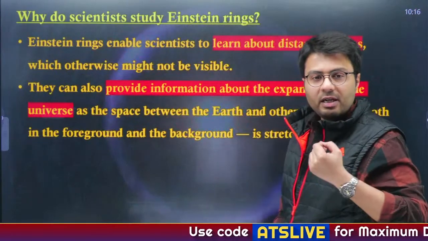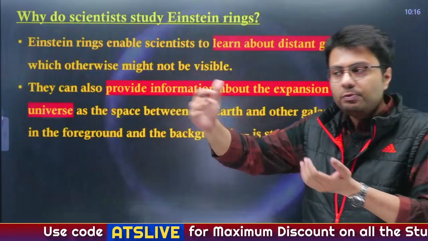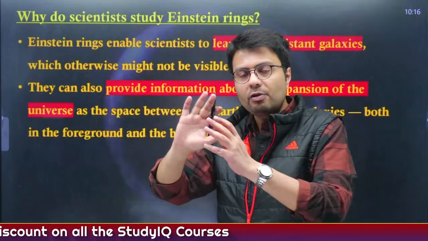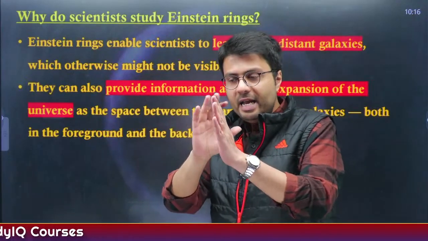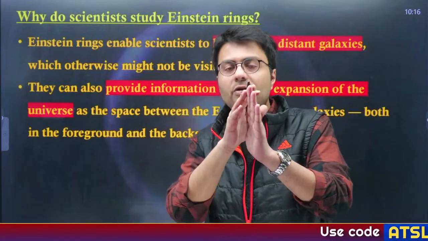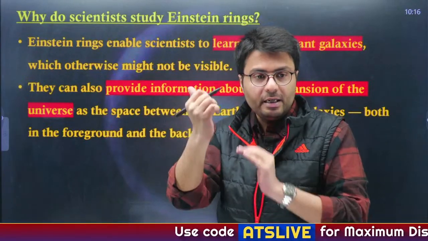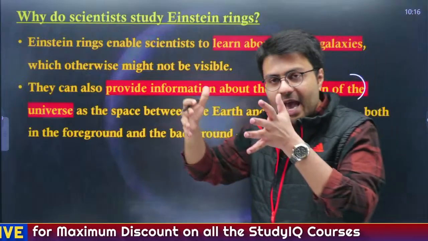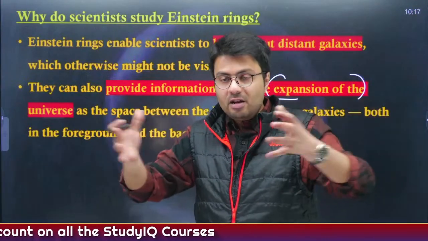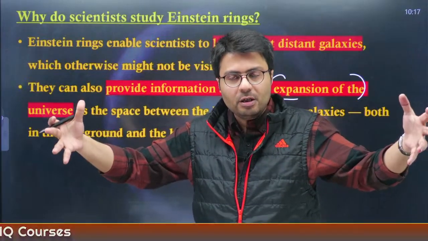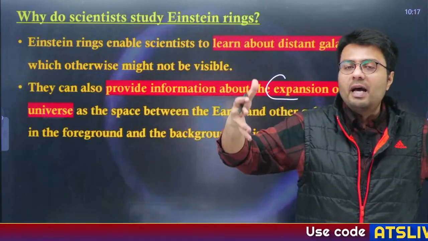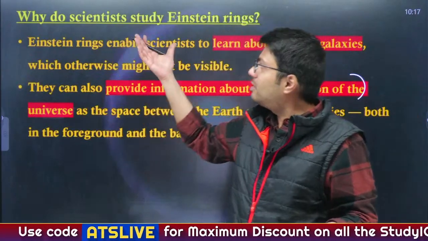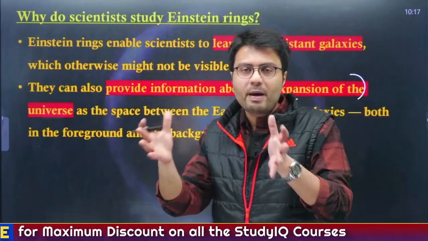Also, these Einstein rings enable scientists to learn about distant galaxies which otherwise wouldn't be visible. As I told you, we are only able to see those distant galaxies because of the phenomenon of gravitational lensing, because the light bends around massive galaxies and enables us to see even objects located behind them. It also provides scientists information about how the expansion of the universe is happening, because every day the distance between any galaxy and Earth is increasing just because the universe is expanding. So if the distance between Earth and other celestial objects increases, without gravitational lensing we won't be able to see it, right? So this is how Einstein rings help us identify the expansion of the universe.